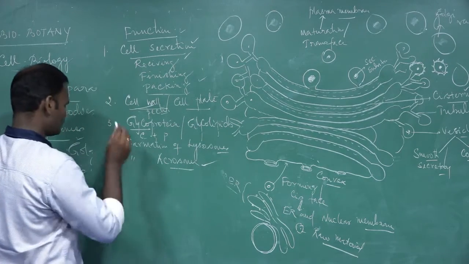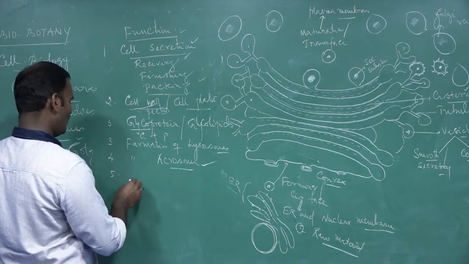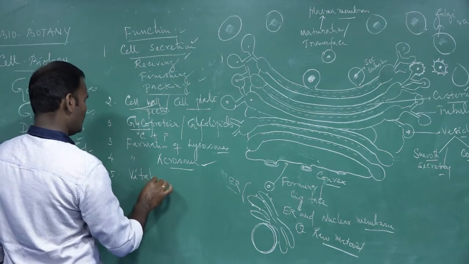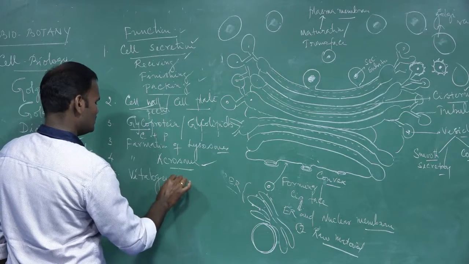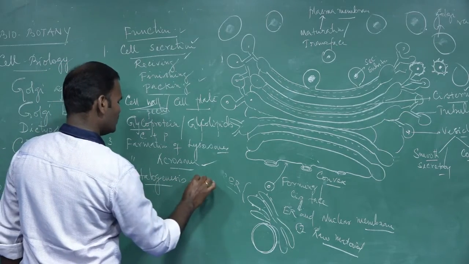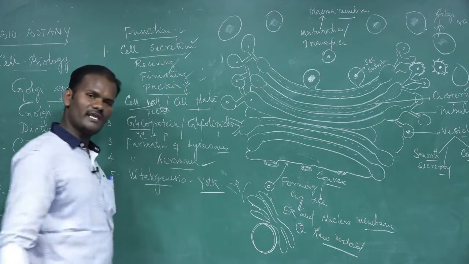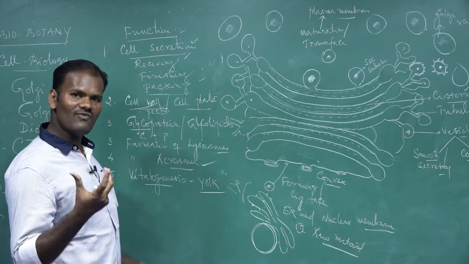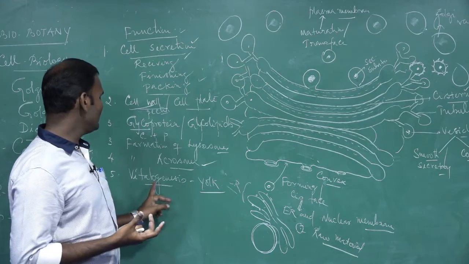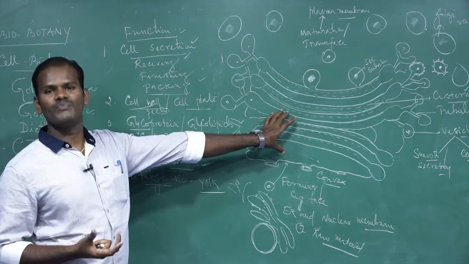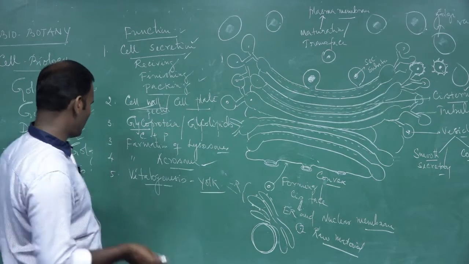Next, it is also involved in vitellogenesis. Vitellogenesis is nothing but yolk formation in egg cells. The yolk in egg cells is formed by this process called vitellogenesis, which is mainly carried out by the Golgi bodies, or Golgi apparatus.